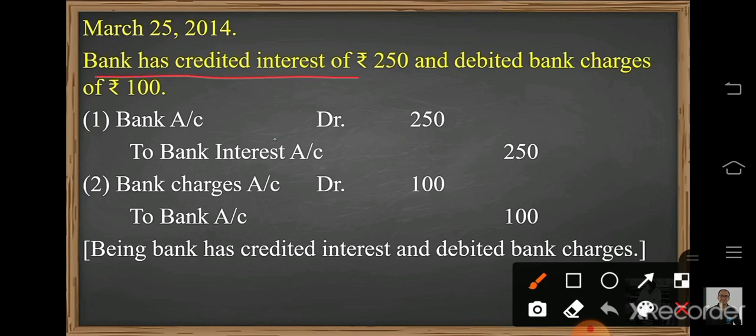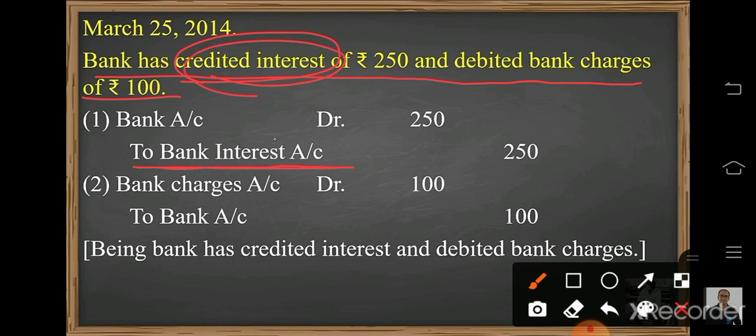Bank has credited interest of rupees 250 and debited bank charges of rupees 100. Now here bank has credited interest. So this interest is an income for us, and income is always credited. So you can see in the first entry, bank interest account, I have done the credit. Now this credited interest means the bank balance is increasing. This money has been transferred to the bank account. So bank is the receiver, so bank account will be debited 250.